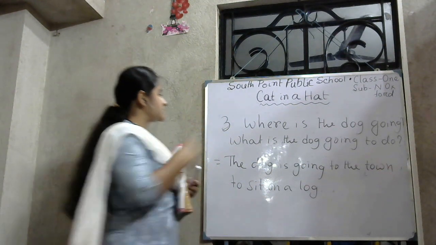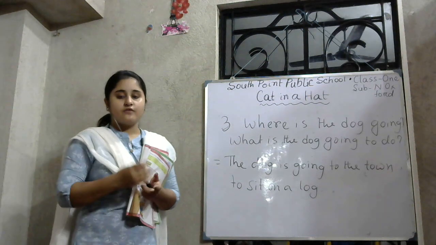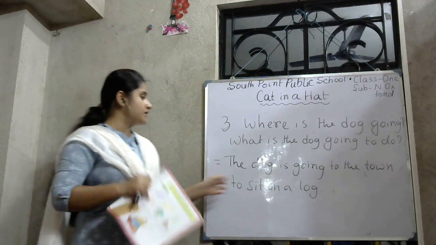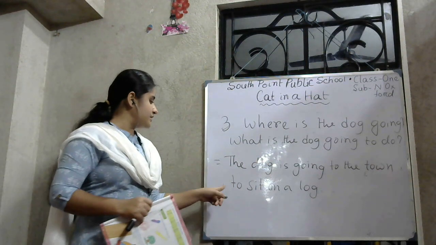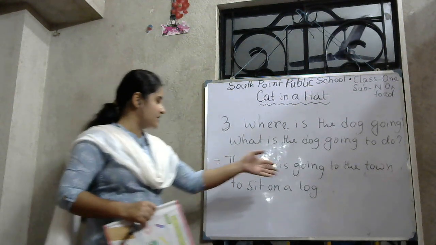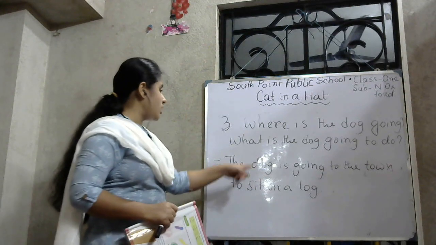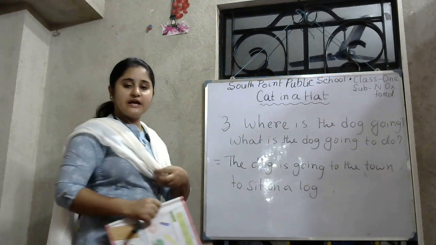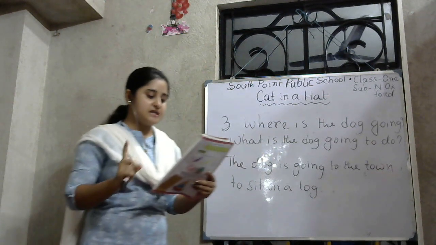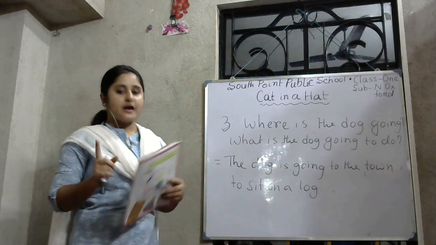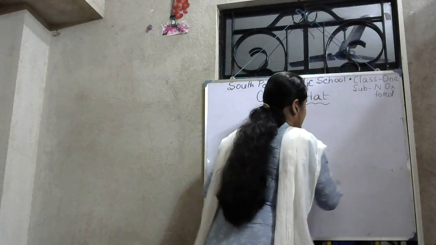So, read the question. Where is the dog going? You all know the dog is going to the town. What is the dog going to do? He is going to sit on a log, as you can write like this. The dog is going to the town to sit on a log. Okay? And the next question. Have you ever seen a mouse in a house? Now write the question number 4 in your copy.